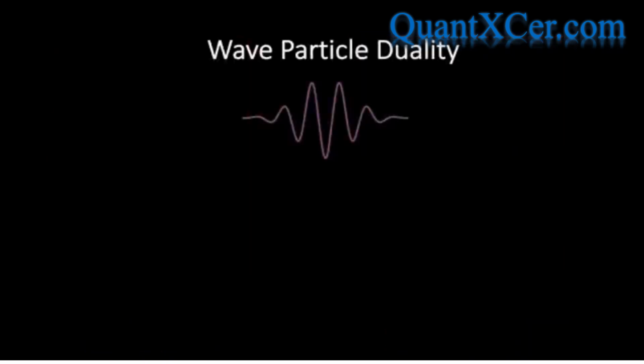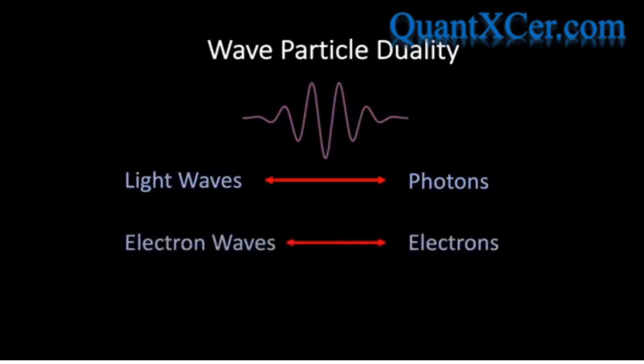What was particularly exciting for Schrodinger was that de Broglie had dared to ask the question that if light waves can behave like particles, as has been shown by Einstein's explanation of the photoelectric effect, is it then possible that particles such as electrons can behave like waves? De Broglie's answer to this question was an unequivocal yes.